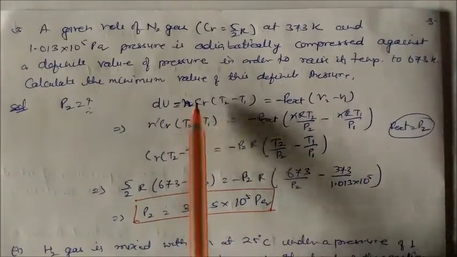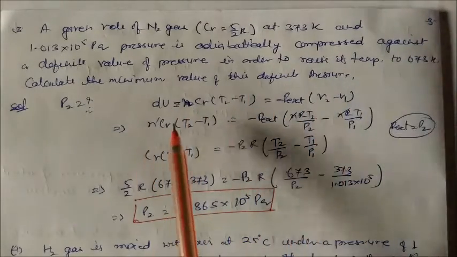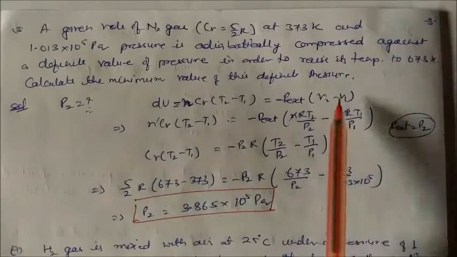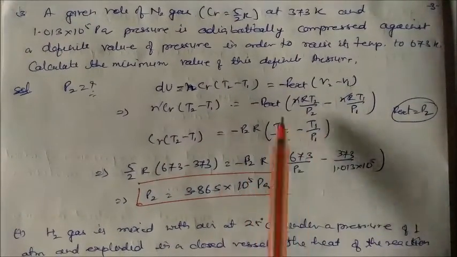So dU is nothing but nCv (T2 minus T1). So this is nothing but the P external times (V2 minus V1). So nCv (T2 minus T1), and on cancelling you will get the expression that we have already calculated.